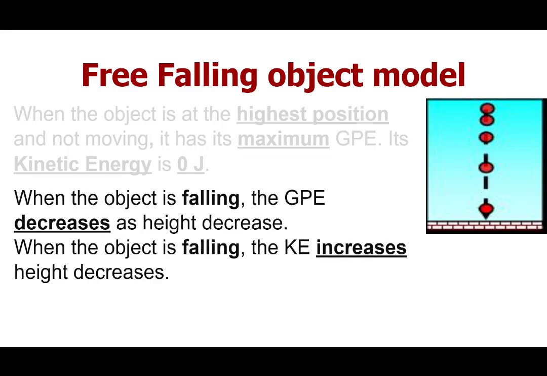Then the object begins to fall back down. And as it falls, the gravitational potential energy decreases because the height decreases. When it's falling, it is speeding up, and as it speeds up, the kinetic energy is also increasing. So as gravitational potential energy decreases, kinetic energy increases. They are opposites of each other.